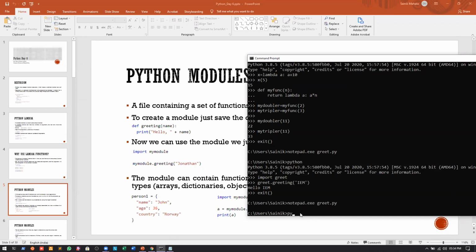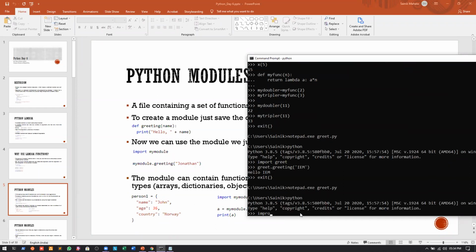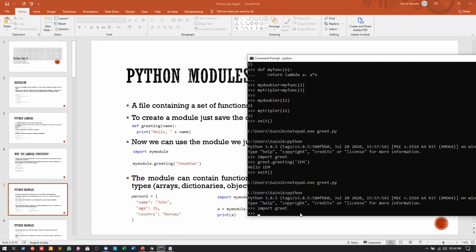We can save this, and I write python once again, and import greet. If I want to find out the name of the country, since this person is a dictionary, I can use the square bracket method and write country, like this.